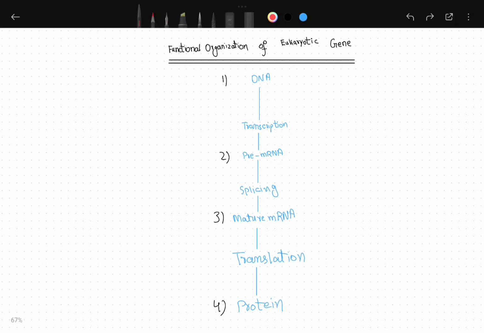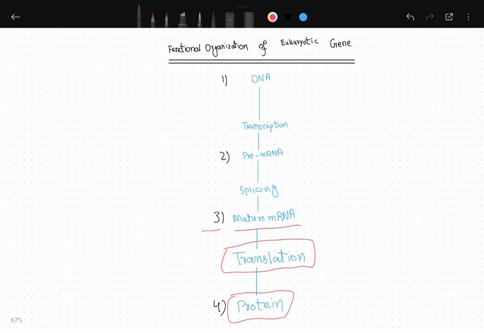Now we will discuss the functional organization of a eukaryotic gene. It is a process of protein formation from DNA. First, transcription happens in DNA, then pre-mRNA is formed, then splicing happens at the second level. At the third level, maturation of mRNA happens, then translation. It is translated into the protein.